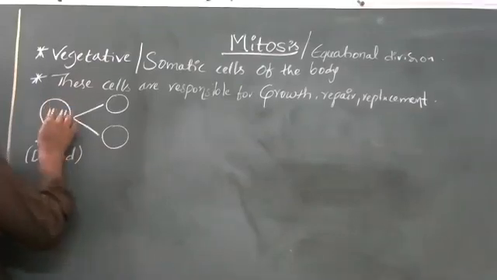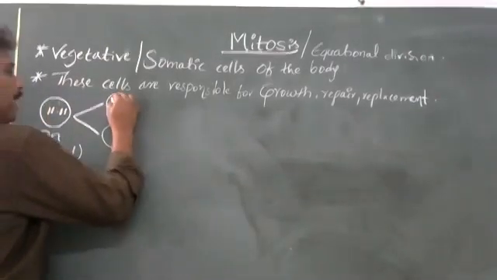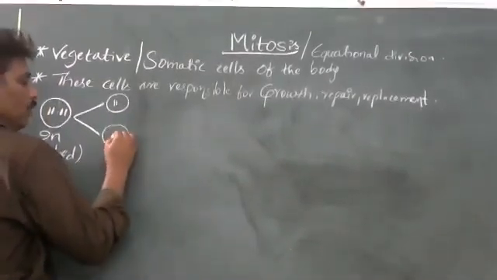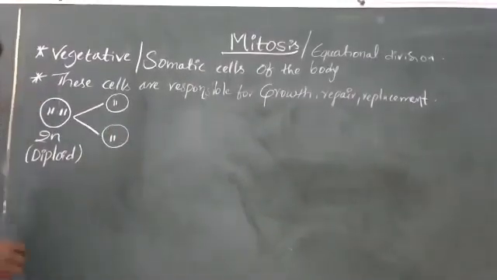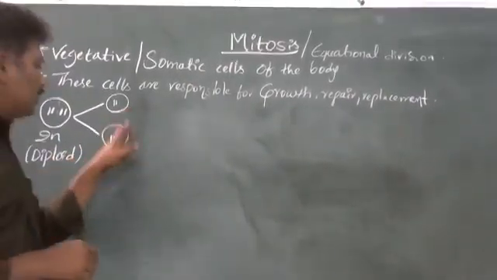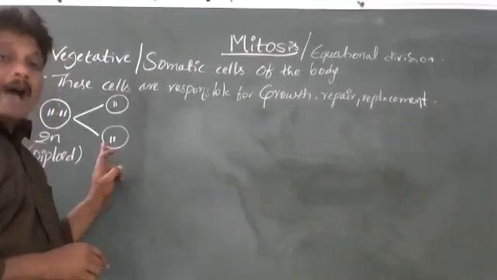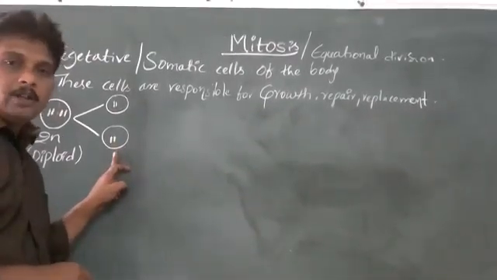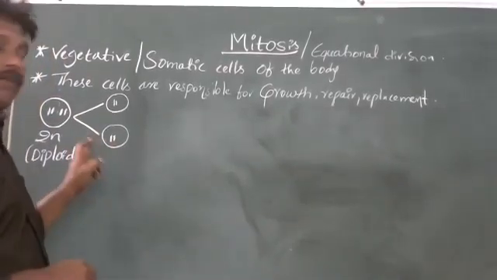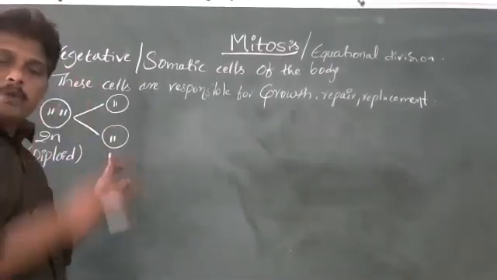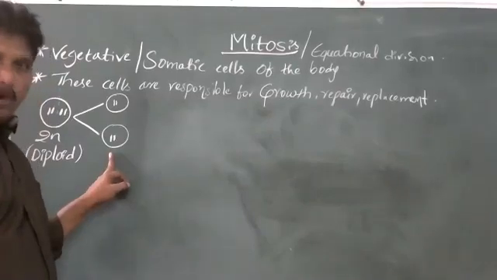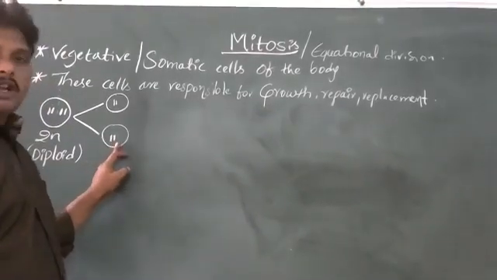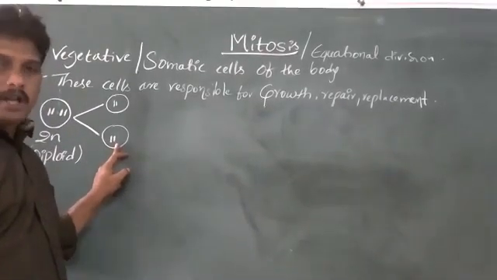When it divides equally, one pair enters one daughter cell and one pair enters the other. That means haploid condition in these daughter cells, only one pair, 1n. But I told you vegetative cells should be in diploid state, and here there is a chance of getting haploid condition.